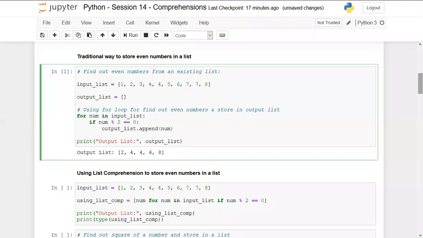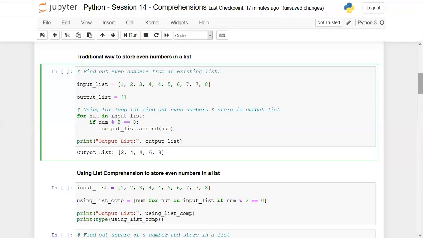Now to achieve this same functionality using list comprehension, first of all let's count how many rows we have written here. So this is 1 2 3 4 5 and 6. So 6 rows we used to create a new list using the traditional approach. Now using list comprehension, this line will be the same and the last line will also be the same, but the logic that we're going to write will be in just one line.